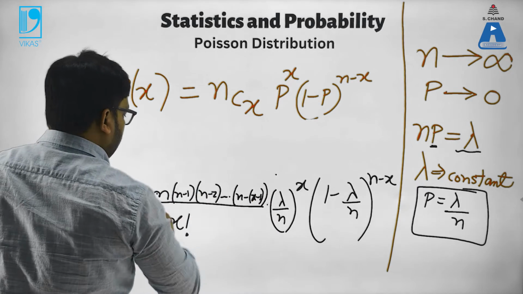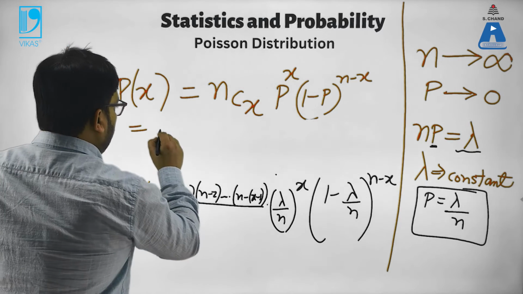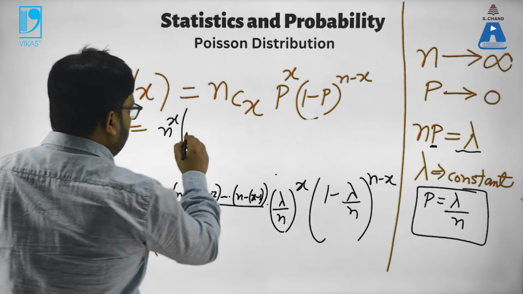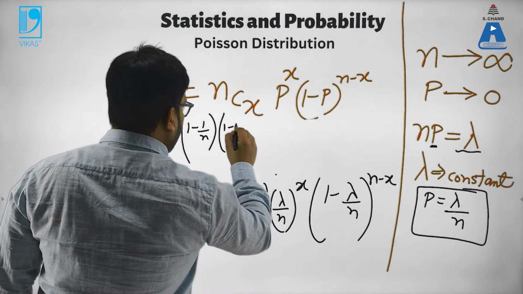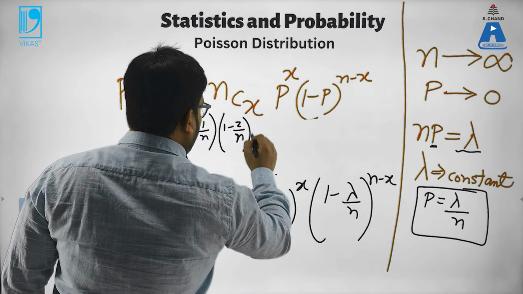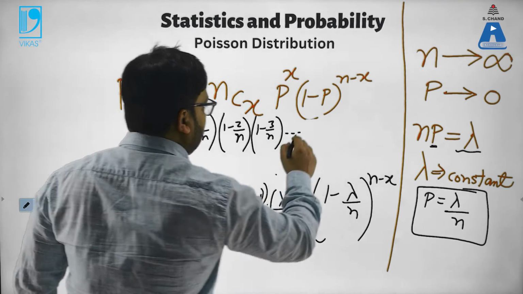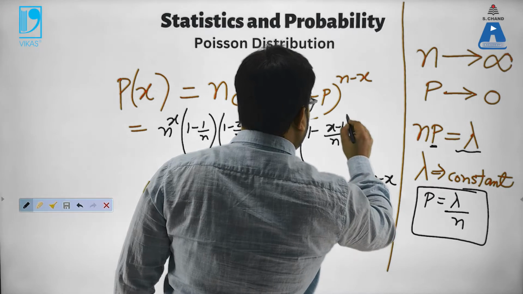So this thing will be equal to n to the power x times 1, times (1 minus 1 by n), times (1 minus 2 by n), times (1 minus 3 by n), and likewise until (1 minus (x minus 1) upon n).